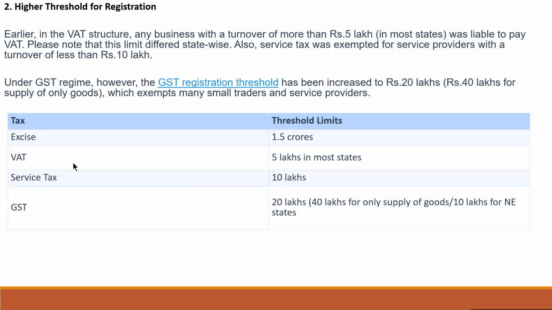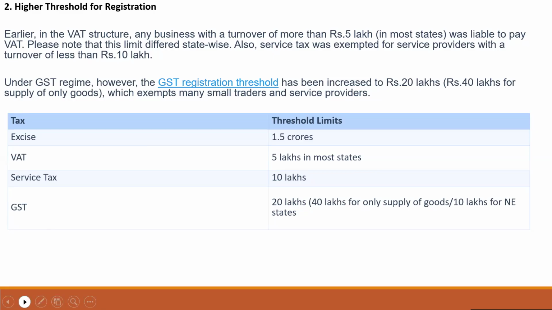So, tax and threshold limits: excise 1.5 crores, VAT 5 lakhs in most states, service tax 10 lakhs, and GST 20 lakhs, 40 lakhs for supply of goods, or 10 lakhs for northeastern states.